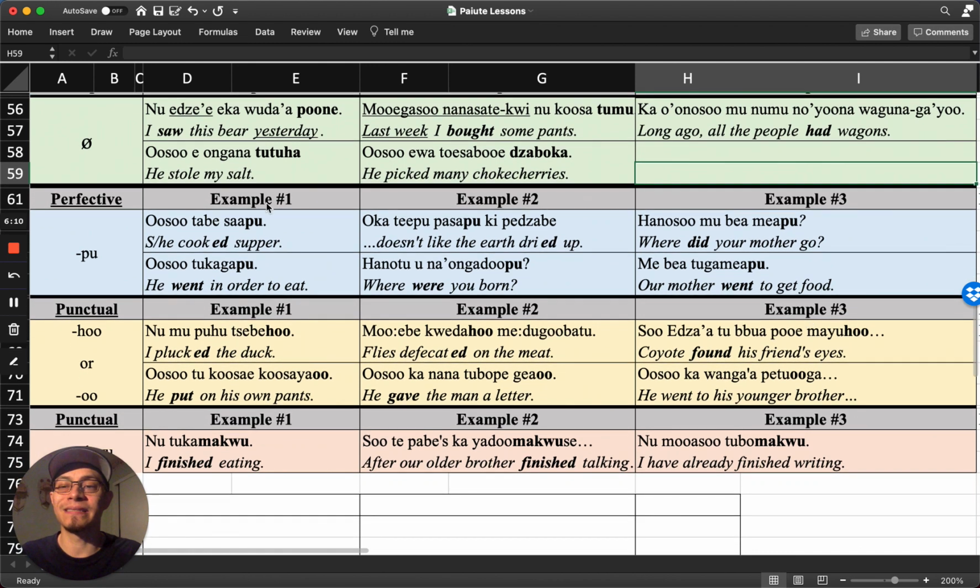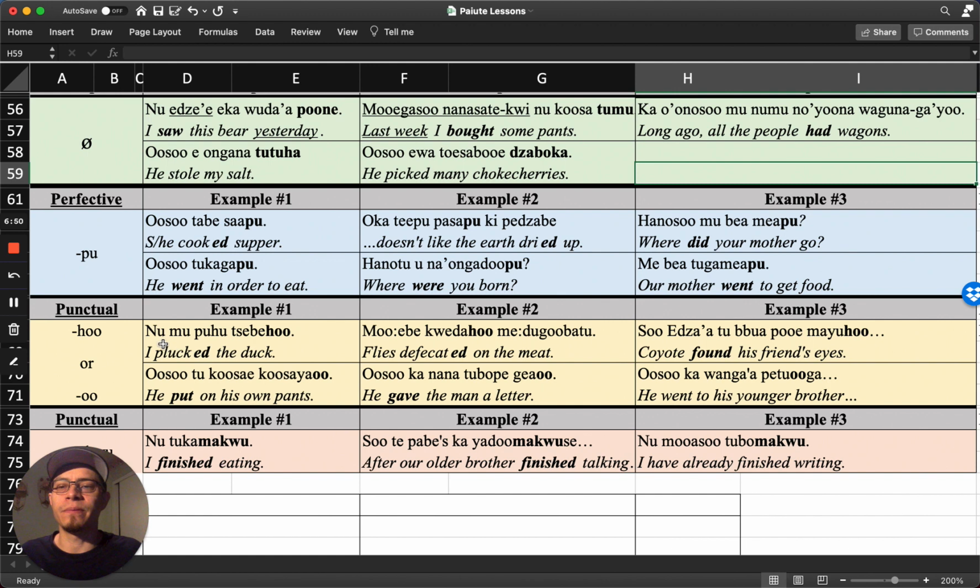The next one is the punctual suffix. In that, you can either have hu or u, depending on dialects, or even just in rapid speech, this hu could just turn into u. Punctual indicates something that is momentary, something that happens at a point in time, but it can also indicate recent past. So whereas pu was a distant past, hu is a recent past, like it just happened, just got finished being done, whatever the action is.